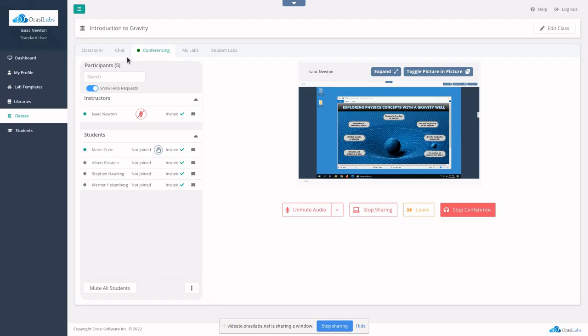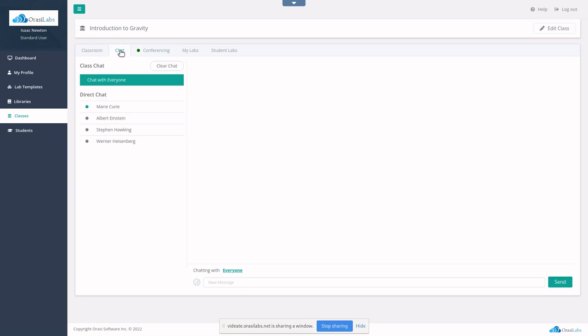An integrated chat channel can also be used to communicate with students privately or as a group. This is particularly useful for additional instructors or teaching assistants to answer student questions in the background.